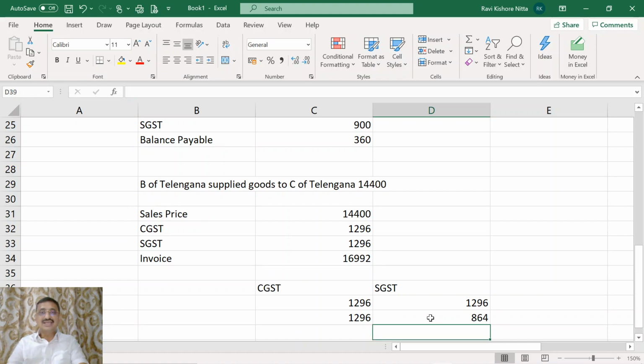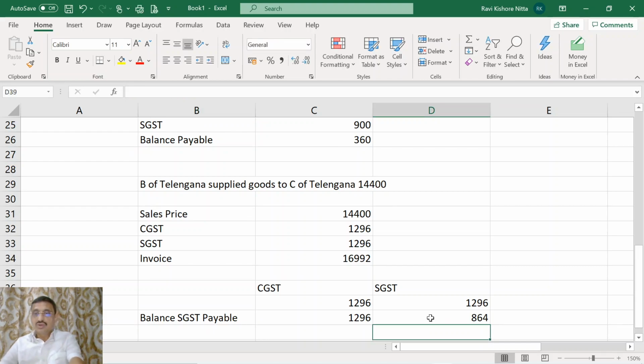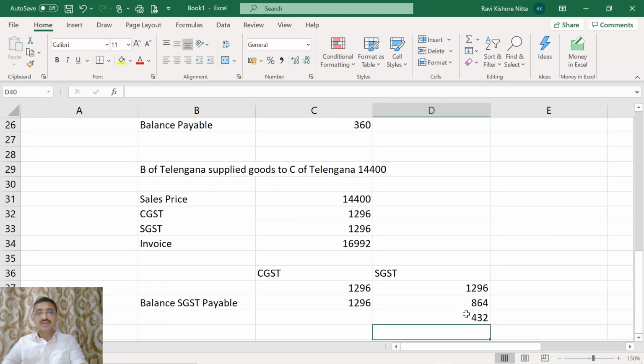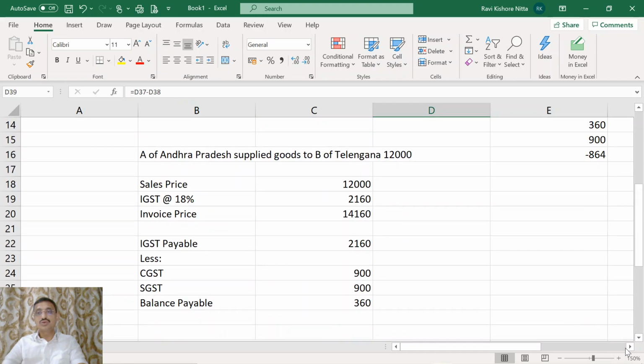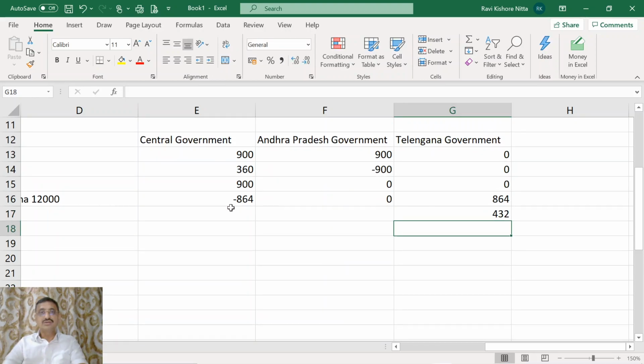Now, what is the balance amount of SGST payable? Balance SGST payable. What is the amount? That is equal to 1296 minus the amount which was set off. Now 432. 432 rupees is to be paid to whom? Telangana government. 432 rupees is to be paid to Telangana government.